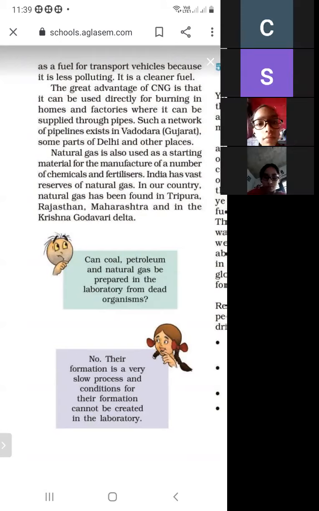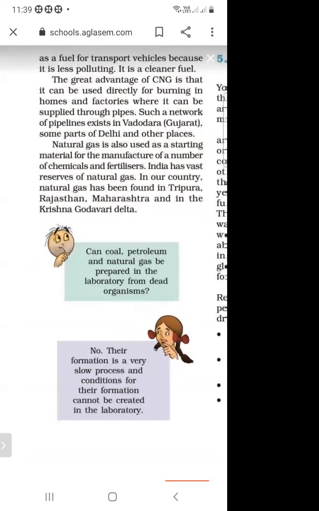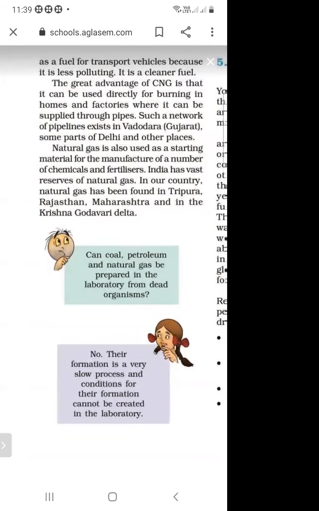So what is the great advantage of CNG? It can be used directly in the homes and also in the factories.